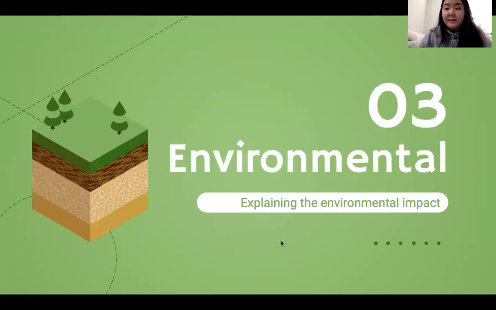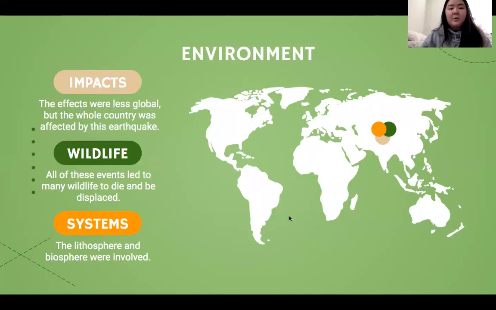The third section is environmental. In this section, we'll be explaining the environmental impacts. The impact was that it affected more of the actual country than the countries around it, making it less global. However, this does not limit the fact that the destruction caused many wildlife to die and be displaced, and the systems that it affected were the lithosphere and the biosphere.